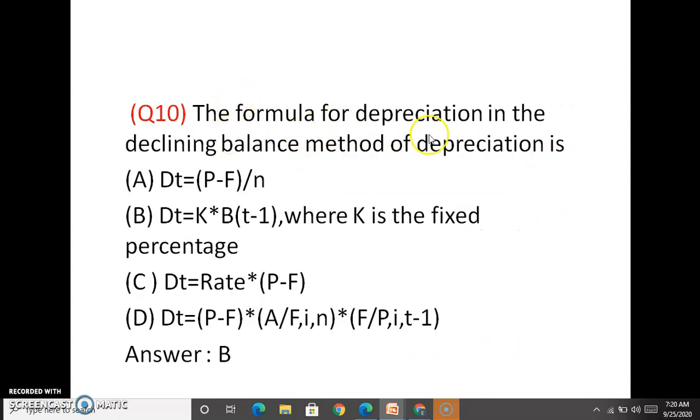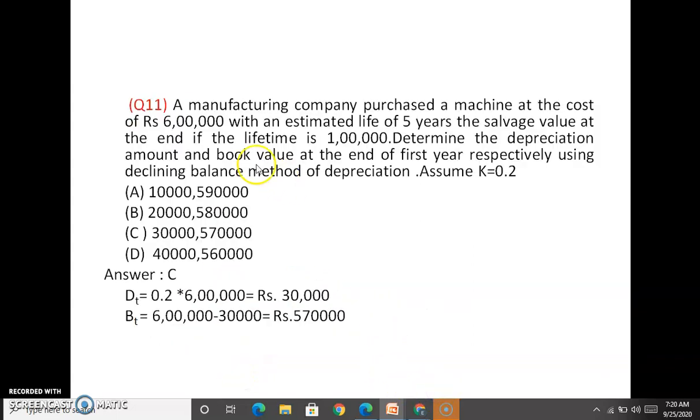The formula for depreciation in the declining balance method of depreciation is K into B(t-1), the book value at the previous period. P minus F by N is the formula for calculating the straight line method of depreciation. D_t equal to rate into P minus F is the sum of years digits method. And this is the formula for the sinking fund method. So answer is B.